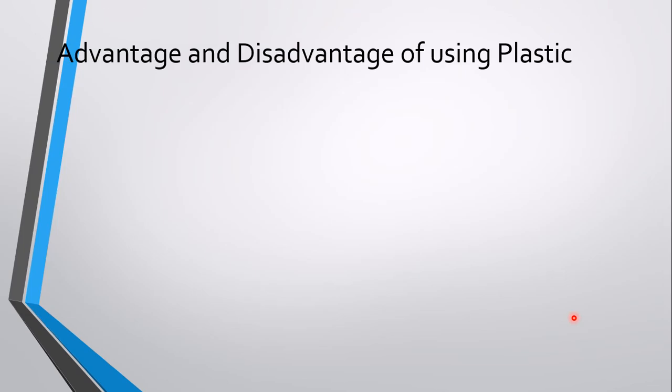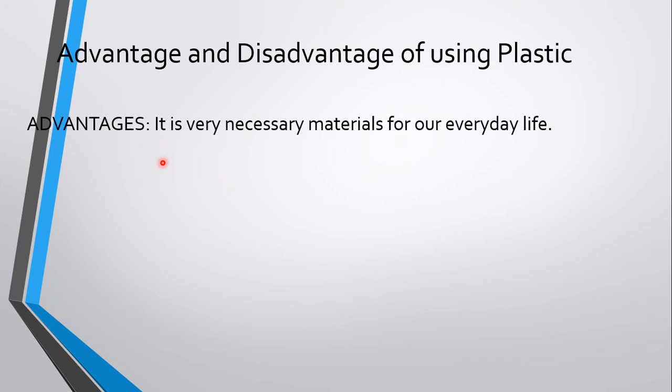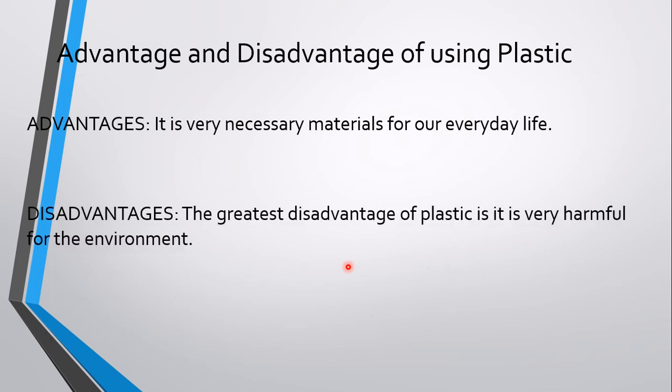Now, advantage and disadvantage of using plastic. You know, plastic, that means polythene, it is very important in our everyday life. It has many advantages and also many disadvantages in nature. Advantages: it is very necessary material for our everyday life. There are many uses of plastic. You can mention these uses here. And the great disadvantage of plastic is it is very harmful for the environment.